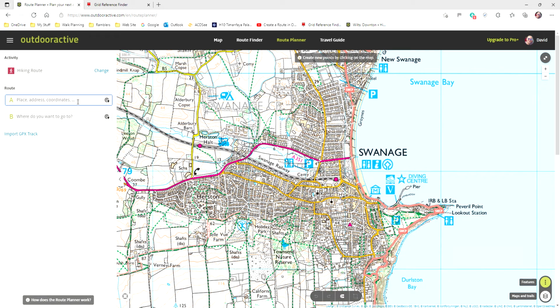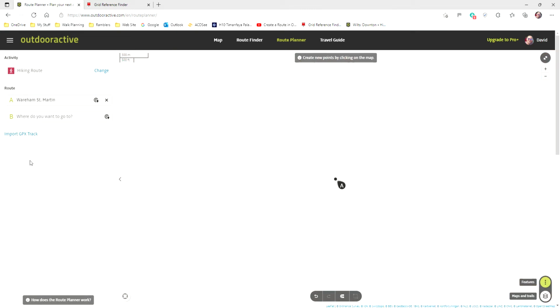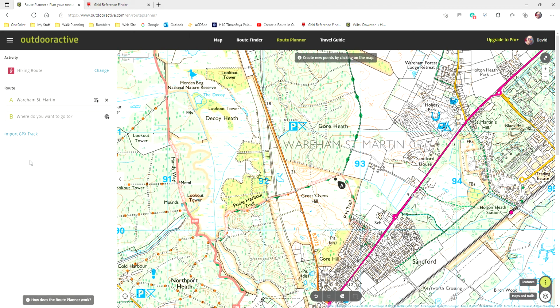I'm going to start my walk near Wareham, and you can see it's listed various types of Wareham, as it were. That Wareham town is in the north of England, as is this one. So I'm going to choose this Wareham St Martin, which is just outside Wareham in Dorset, which is near where we're based. And okay, so Wareham St Martin is there, and you can see here is a first waymark.